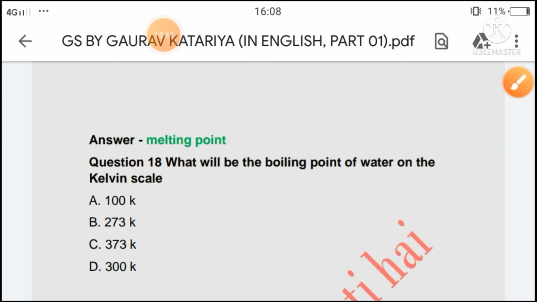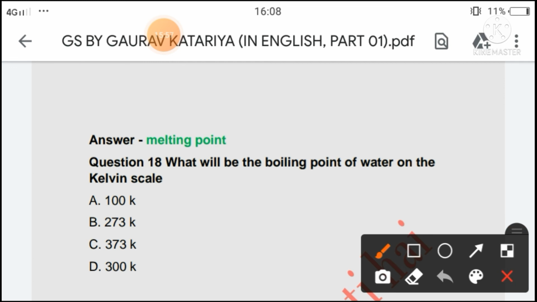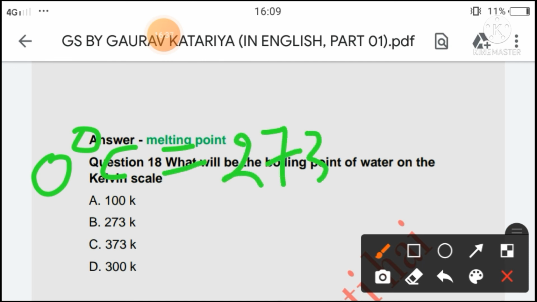Next question is, what will be the boiling point of water on the Kelvin scale? 100 Kelvin, 273 Kelvin, 373 Kelvin or 300 Kelvin. So the right answer of this question will be option C, 373 Kelvin, because we know that 0 degree Celsius is equal to 273 Kelvin and the boiling point in Celsius is 100 degree Celsius.